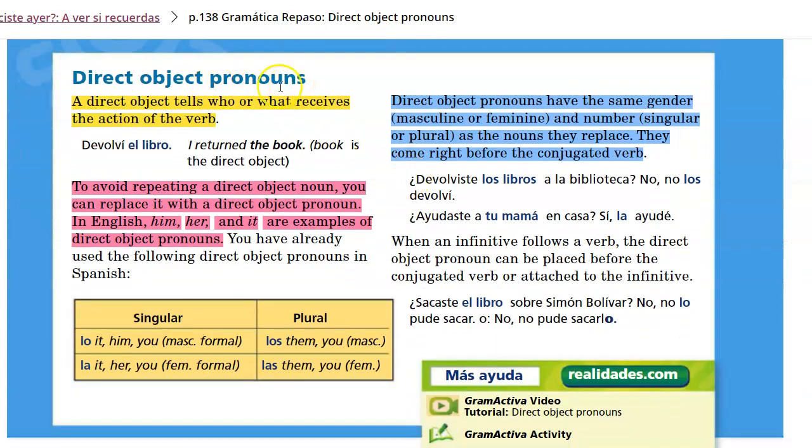Direct object pronoun essentially tells who or what receives the action of a verb. Direct object pronouns in English are me, you, him, her, it, and them. And we're focusing on these direct object pronouns, it and them.